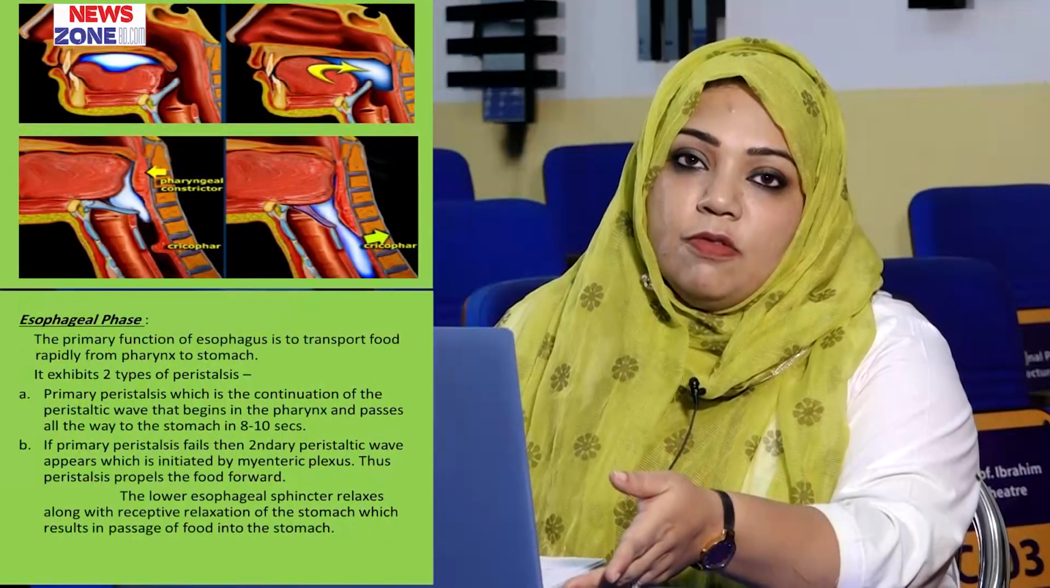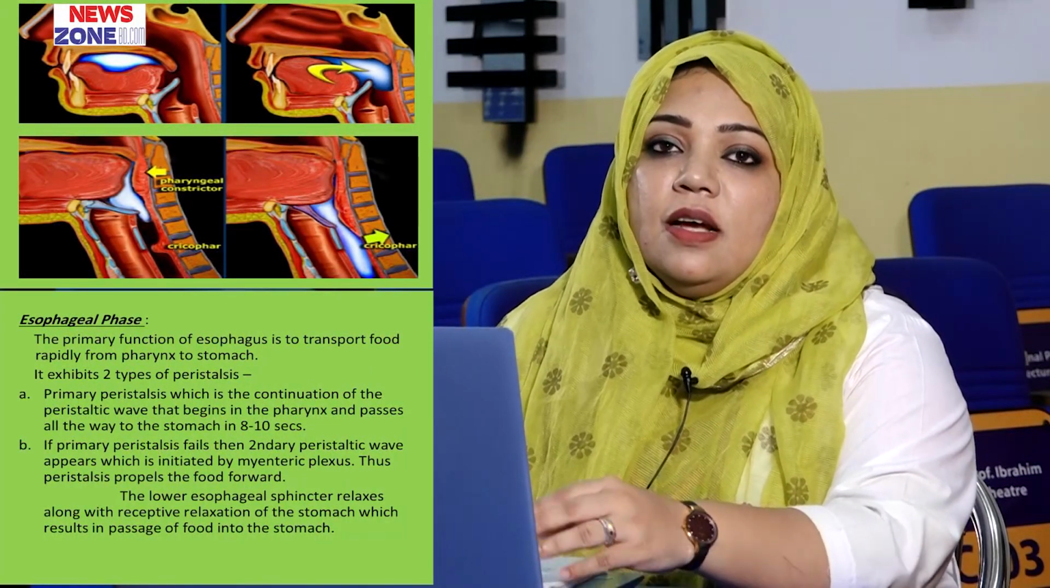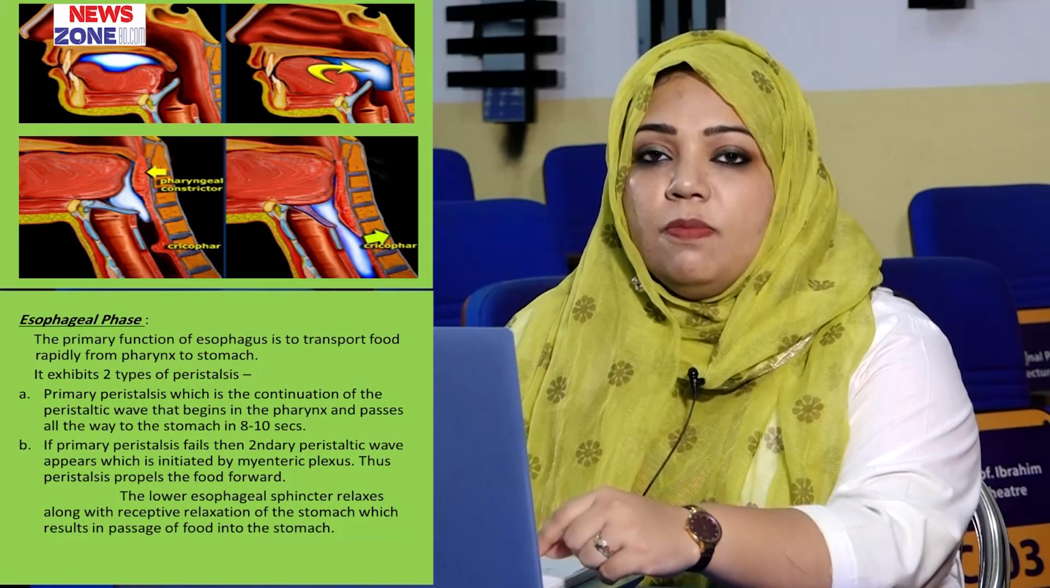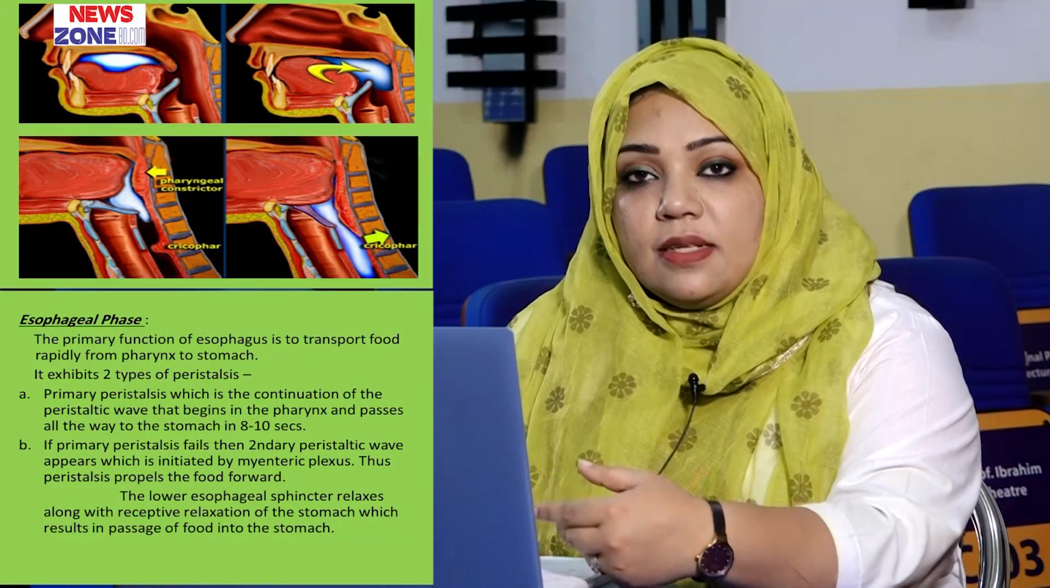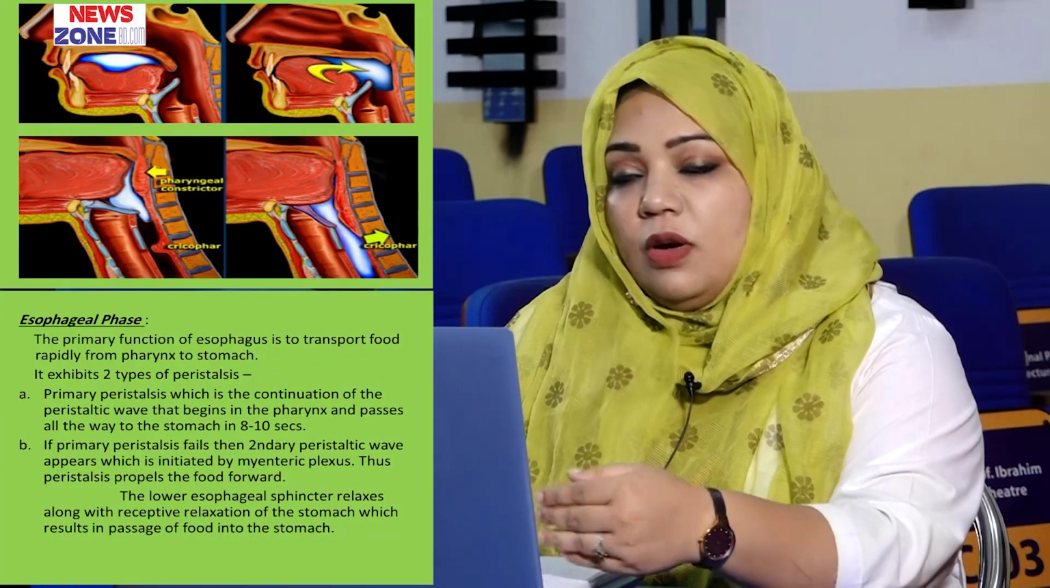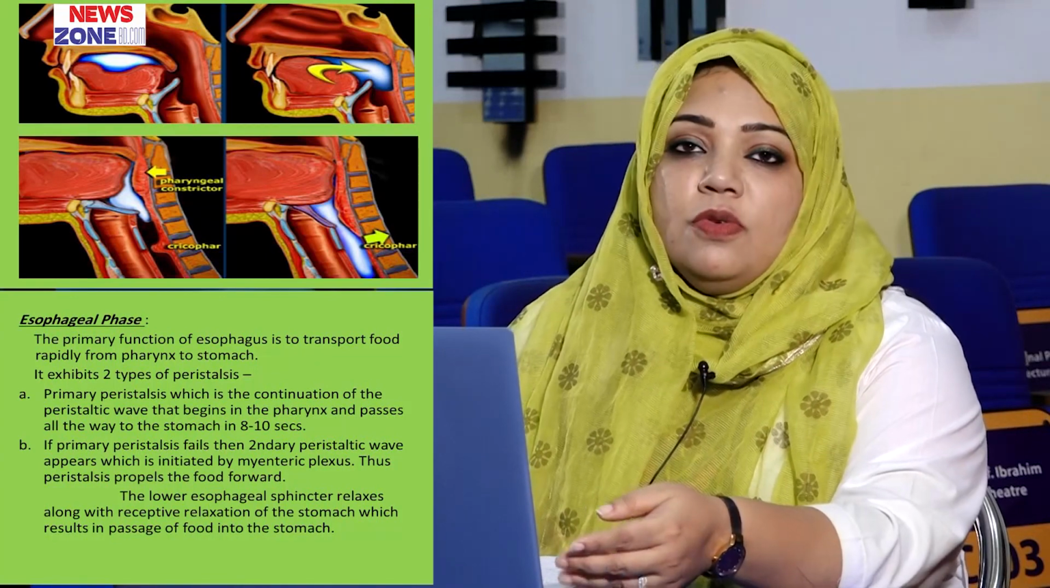As the food is propelling forward, the lower esophageal sphincter relaxes, and this is also a very important point, that the lower esophageal sphincter has to relax, and there is receptive relaxation of the stomach. And for these two processes, the passage of food occurs easily into the stomach. So this is the esophageal phase of swallowing. So there are these three phases we have to understand, and each phase is controlled by different neurological mechanisms, where the first stage is voluntary and the second and third stages are involuntary.